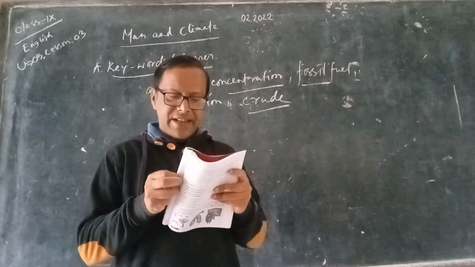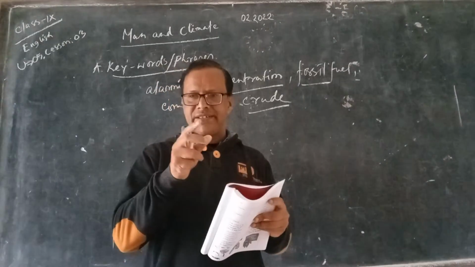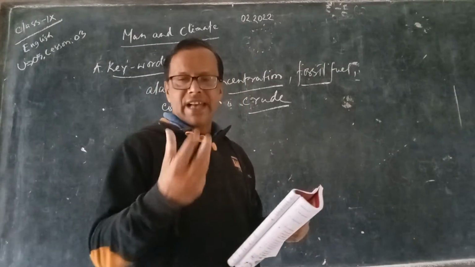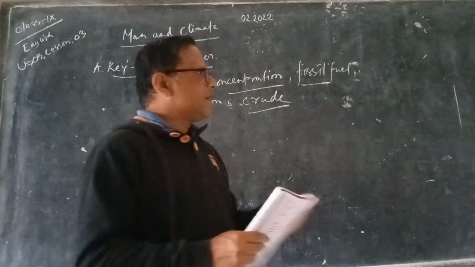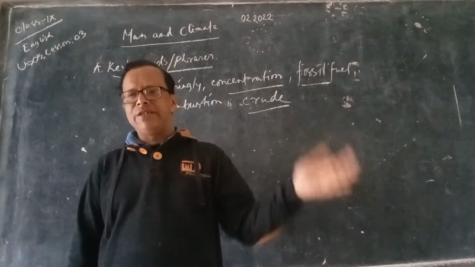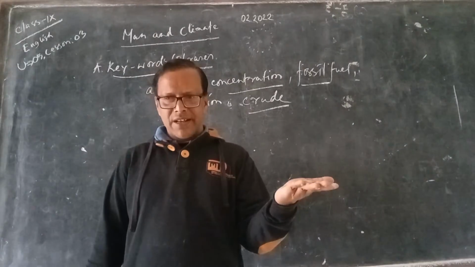Moreover, we are also strengthening the greenhouse effect by deforestation. Not only are we producing greenhouse gases by burning fossil fuel, we are also cutting down trees randomly.